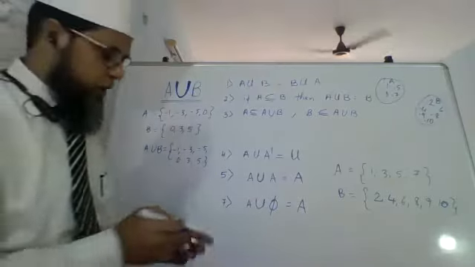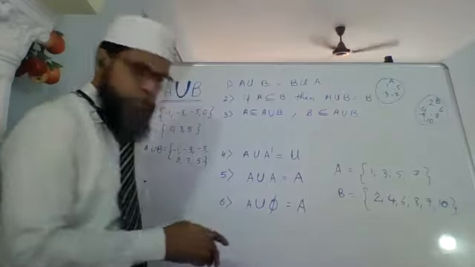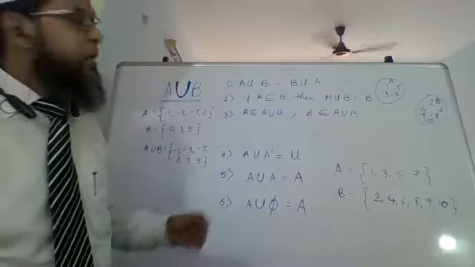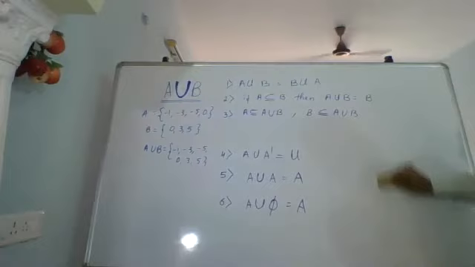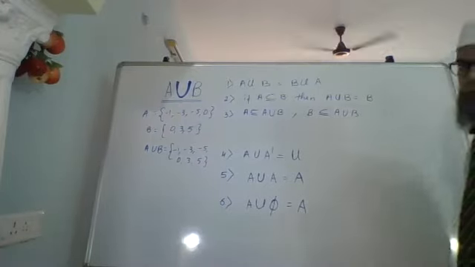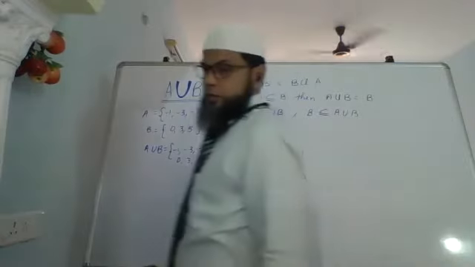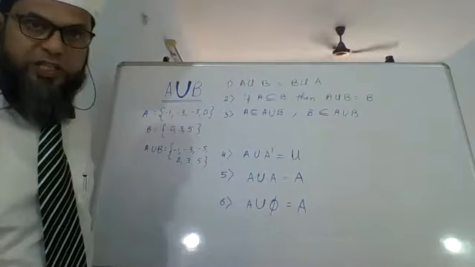Then we'll proceed further again tomorrow, and then we are going to see number of elements in a set and word problems. You only have to copy this. These are 6 properties of union of sets. All of this is there in your textbook on page number 14.